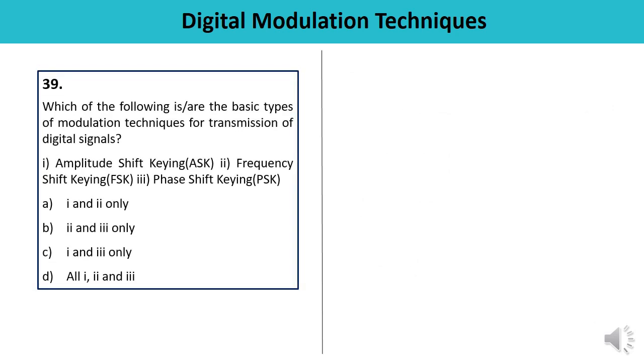Question number 39. Which of the following are the basic types of modulation techniques for transmission of digital signals? ASK, FSK, PSK. All these three are the modulation techniques for the transmission of digital signals. It means answer is D, 1, 2 and 3. Correct one.